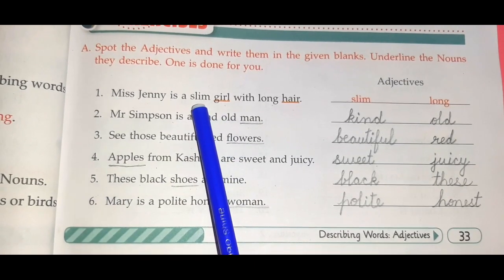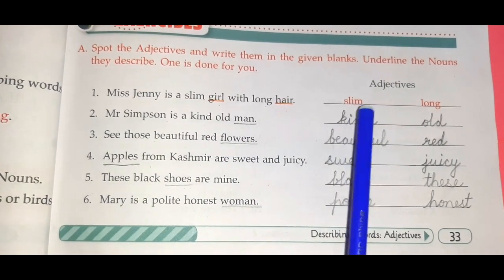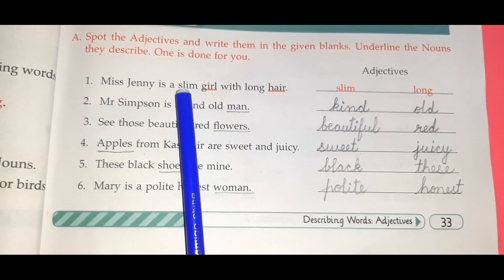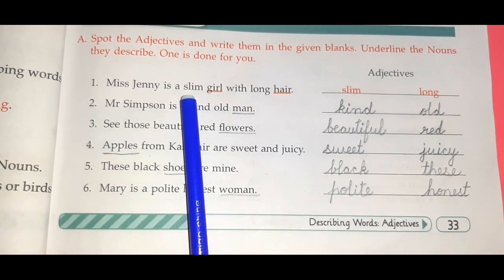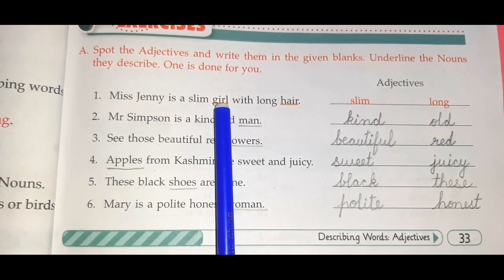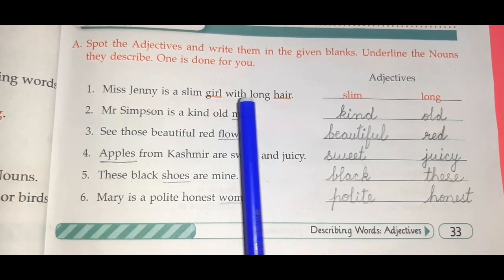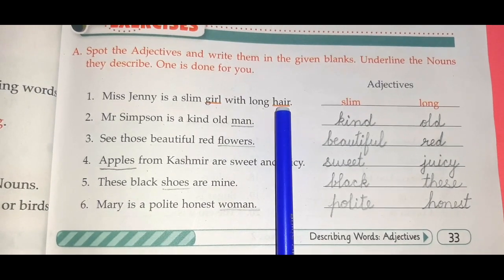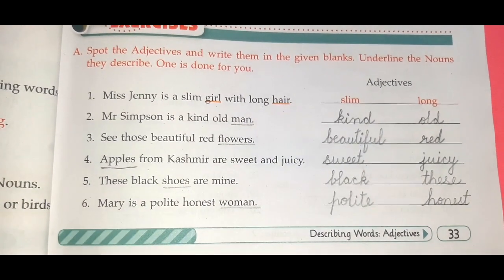So slim and long, these both are adjectives. So we have written the adjectives here. And slim describes the noun girl, slim girl. So we have underlined girl. Long hair, long describes the noun hair. So we have underlined hair.